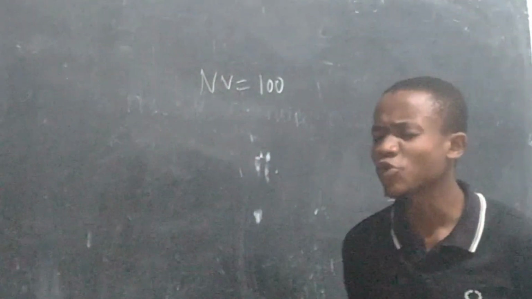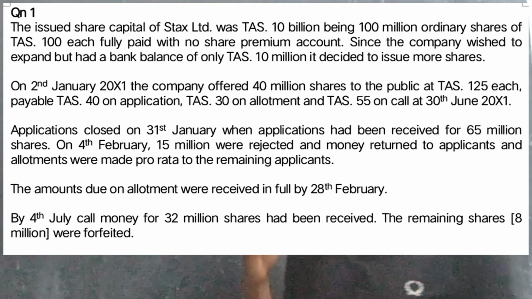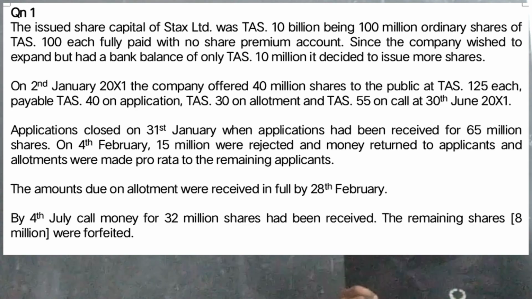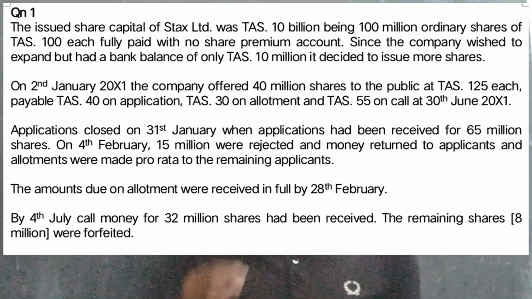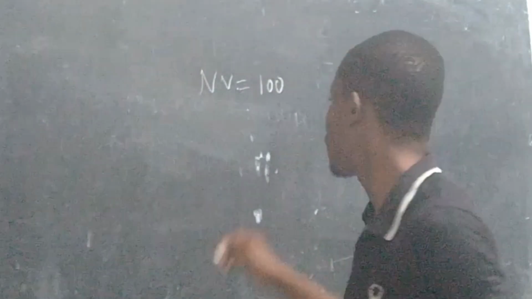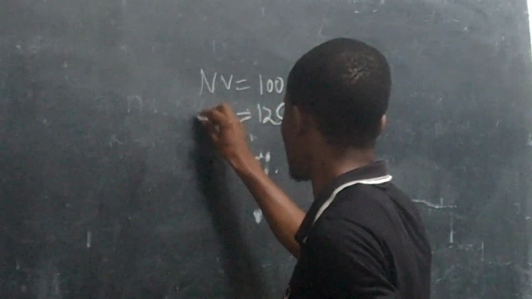When they issued 40 million shares, they said they will issue them at an issue price of 125.